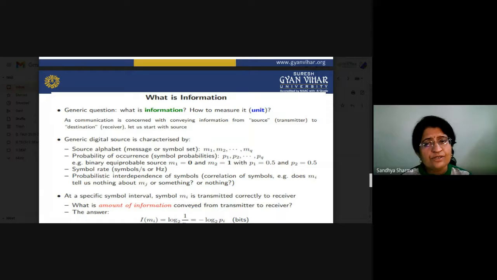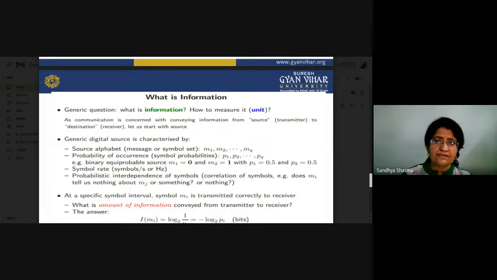Suppose m1 is equal to 0 and m2 is equal to 1. If you represent your source messages m1 and m2 by 0 and 1, this is a binary pattern, and there are two options: either you mark it as a 0 or as a 1. So the probability of occurrence of m1 and m2 will be equal, 0.5 and 0.5. Then you also have to calculate the symbol rate, how symbols are generated from your source, and the probabilistic interdependency of symbols, that is, how they are related to each other.